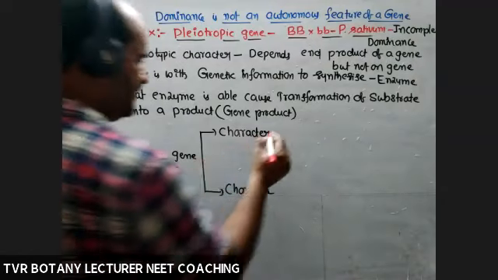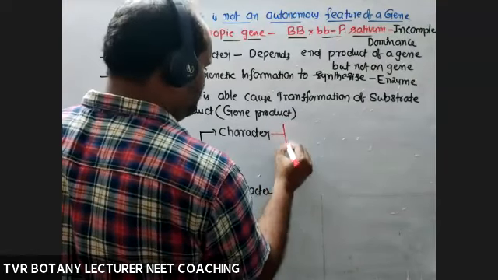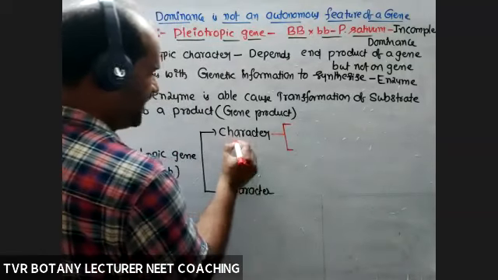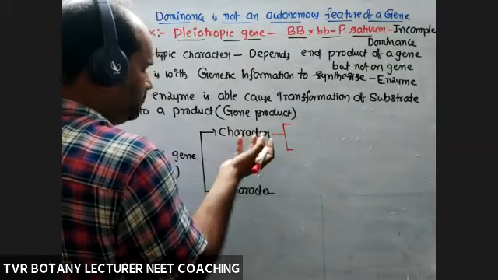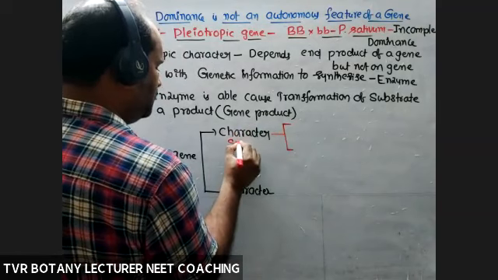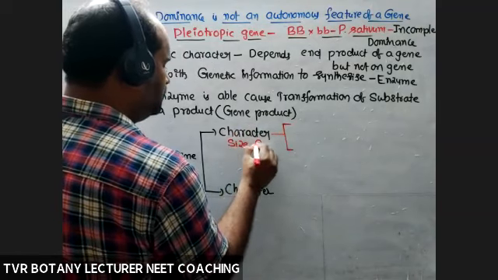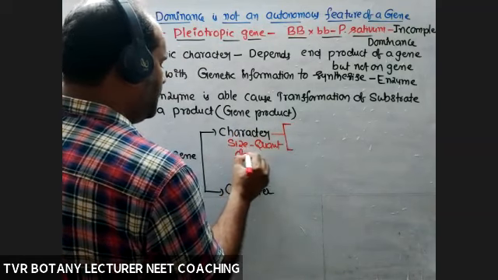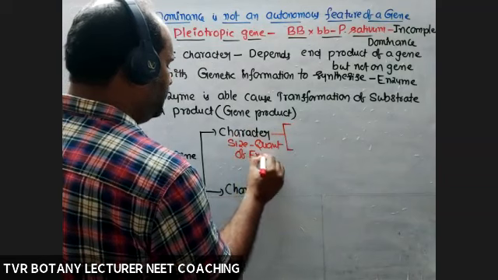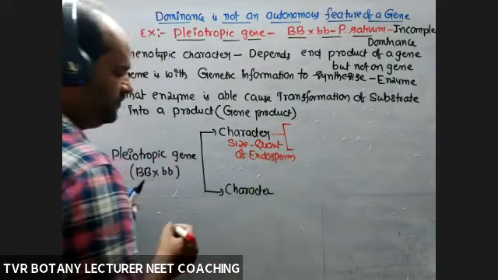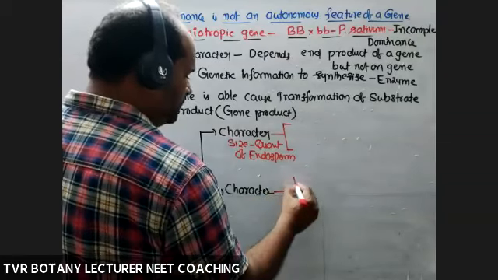So now each character is with the first one, size. Here the character is size on the basis of quantity of endosperm. Here I'm taking size or quantity of endosperm. This one, shape.